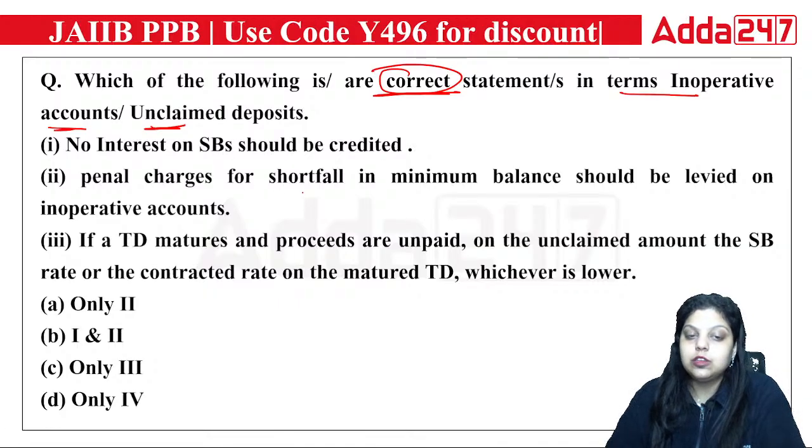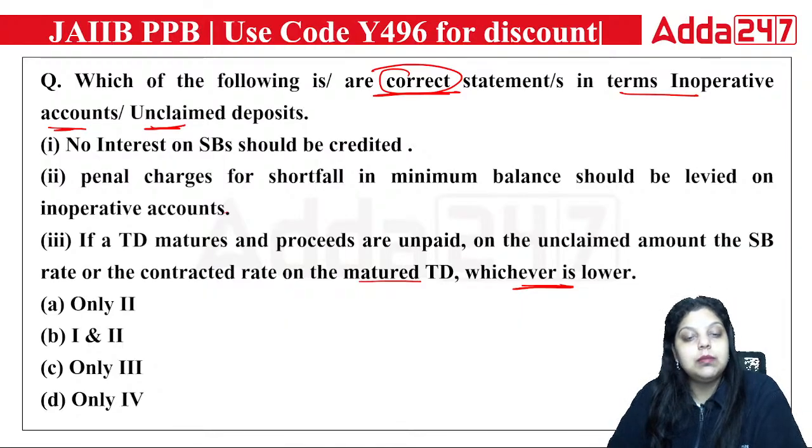Second, penal charges for shortfall in minimum balance should be charged on inoperative accounts. If a term deposit matures and proceeds are unpaid, on the unclaimed amount the savings bank rate or the contracted rate on the matured term deposit, whichever is lower, will be paid. So what do you think, which one is correct about the inoperative account or unclaimed deposit?